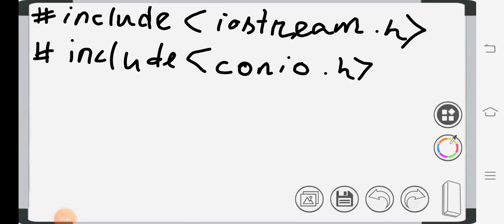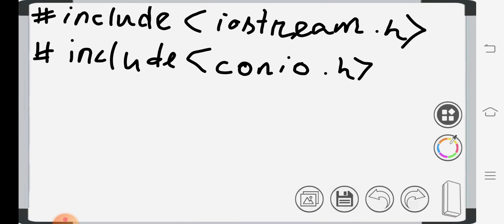Hello everyone. From today I am going to start the C++ programming language. For this, first you have to know what a header file is, what a variable is, and what the cin and cout functions are. I am using this on my mobile phone. You can also use it on a mobile phone or on your PC. First you have to know what a header file is.